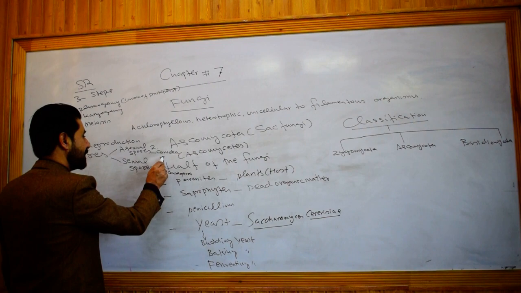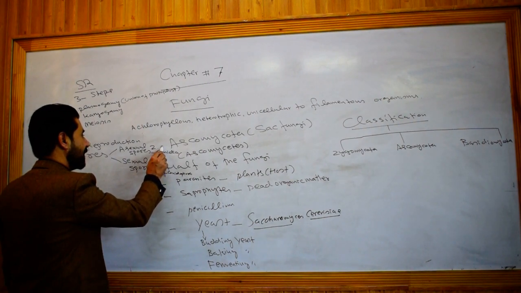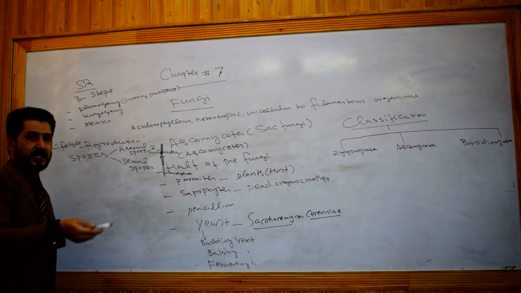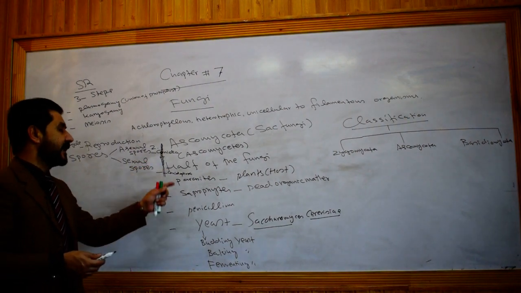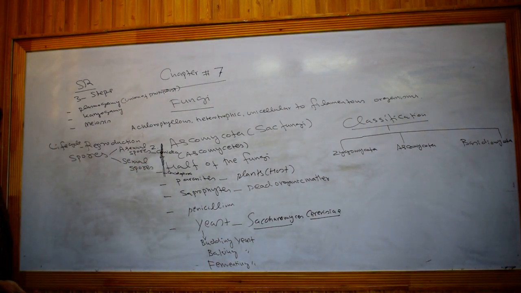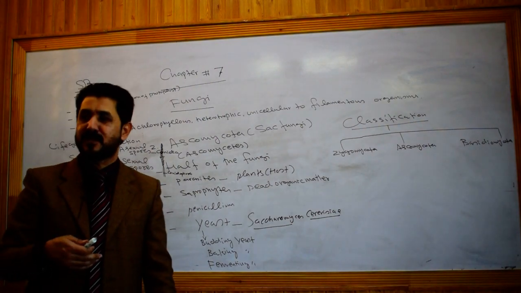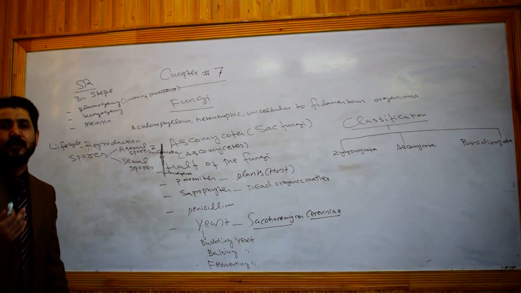At the tip of these branches, many chain-like structures are produced, which are called conidia. Conidia contain conidiospores, and these spores are then liberated from the conidia and give rise to a new mycelium. Because ultimately spores, whether asexual or sexual, will give rise to a new mycelium.